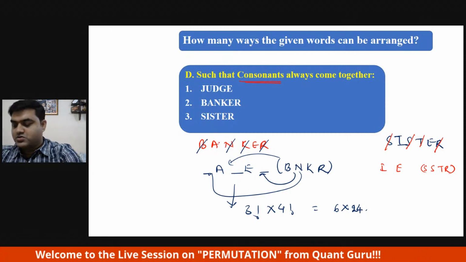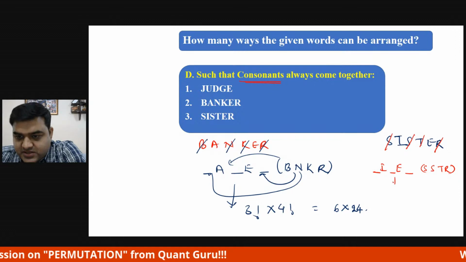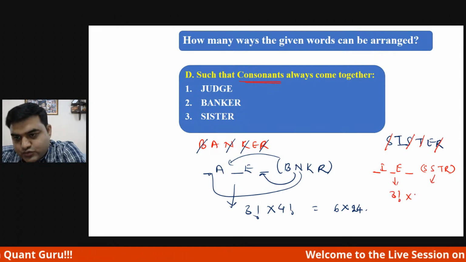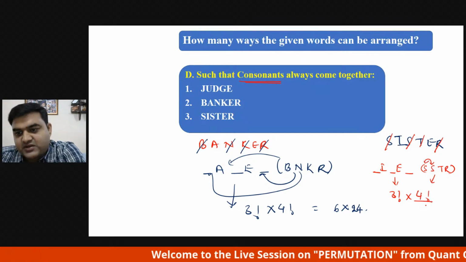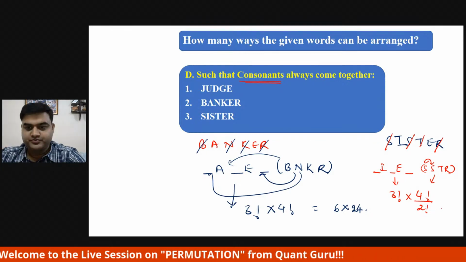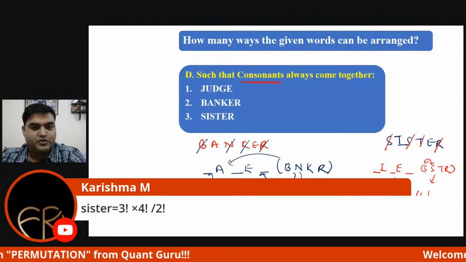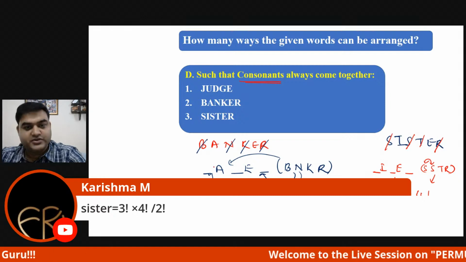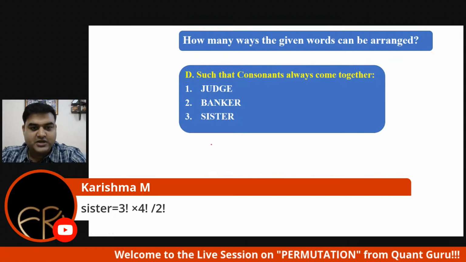Correct. So how many places? 1, 2, 3 places, right? So because of these 3 places, and because of these 1, 2, 3, 4, it is 4 factorial. But if you see, S and S are repeated, so divided by 2 factorial. Correct, no? Okay. So very good. Everybody has got the answer, right? No problem. If you have got the answer, then I'll give you another question. Try this one and let me know the answer.